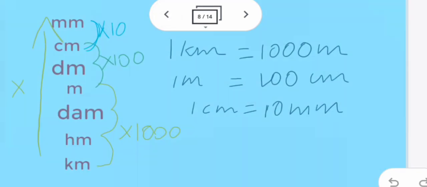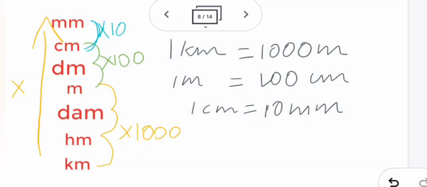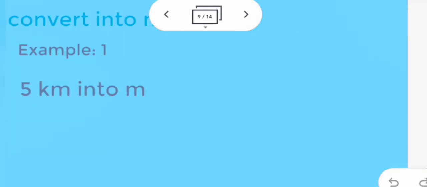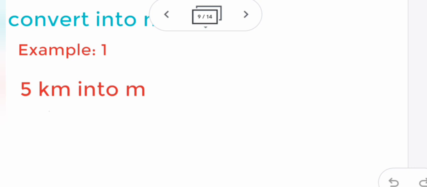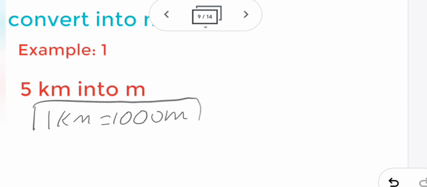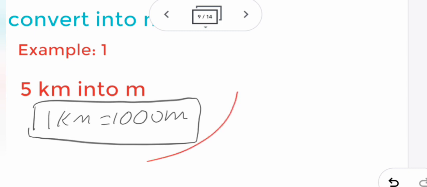The formula for kilometer into meter we have already seen: 1 kilometer equal to 1000 meter. So this formula we will be using here. This formula you have to write first. I will be writing here, but you write here. Understand?